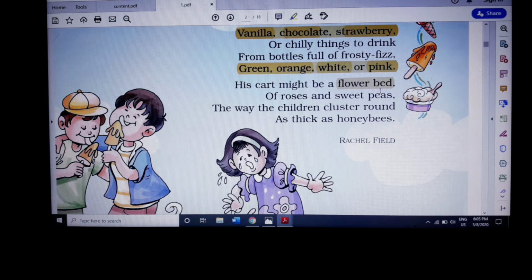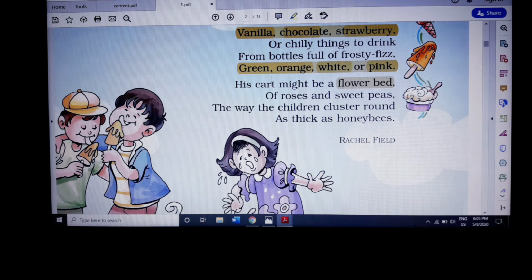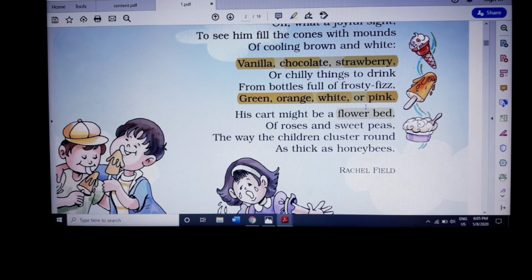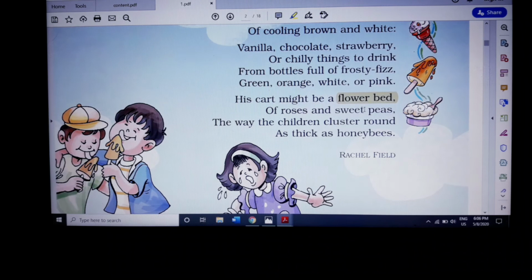Imagine a flower bed in a garden, where you have different kinds of flowers planted. So rose will be there, lily will be there, daffodils will be there. All different kinds of flowers, different colors, different fragrance, different size and shape. Like a flower bed, his cart has different flavors of ice creams and different kinds of cool drinks for the children to get. So the poet is comparing his ice cream cart to a flower bed of roses and sweet peas.